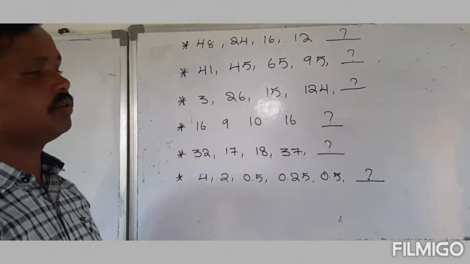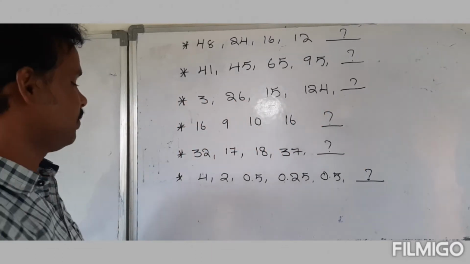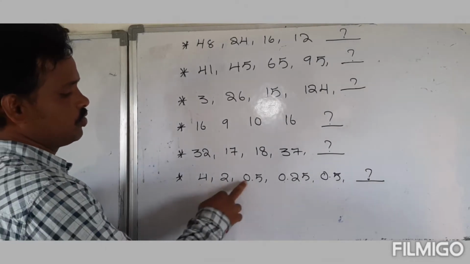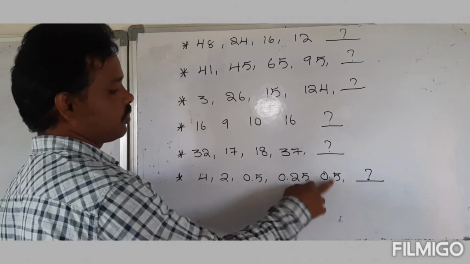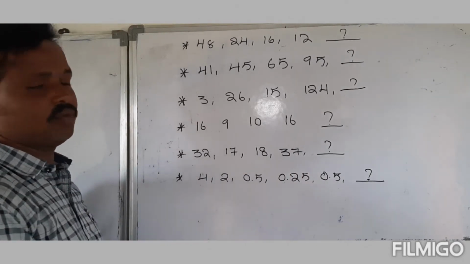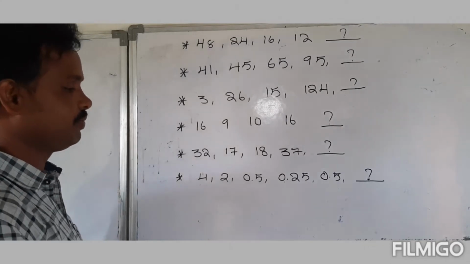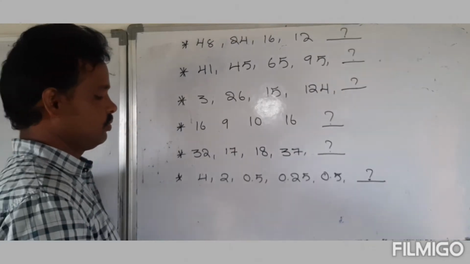Now we are going to start. Yesterday in part 1, the last question was 4, 2, 0.5, 0.25, 0.5. What is the next value? Just observe here.